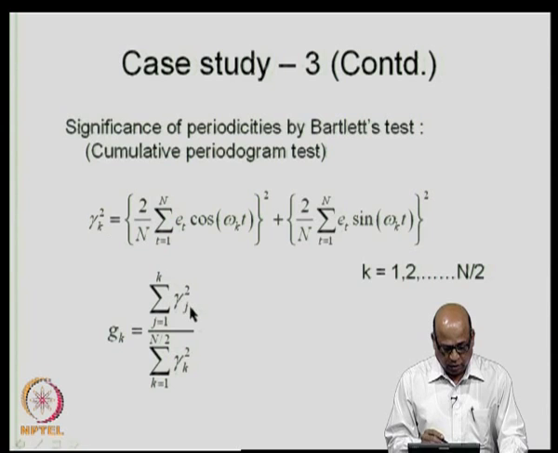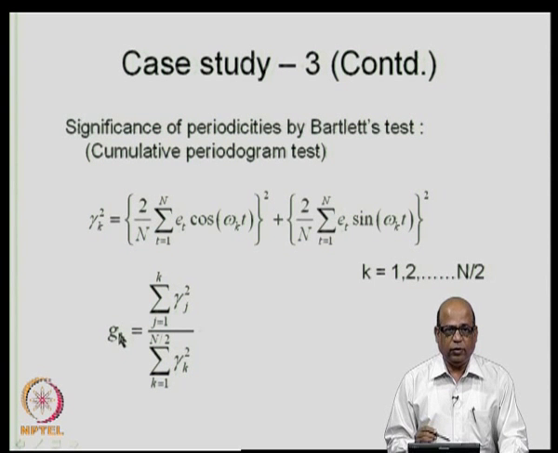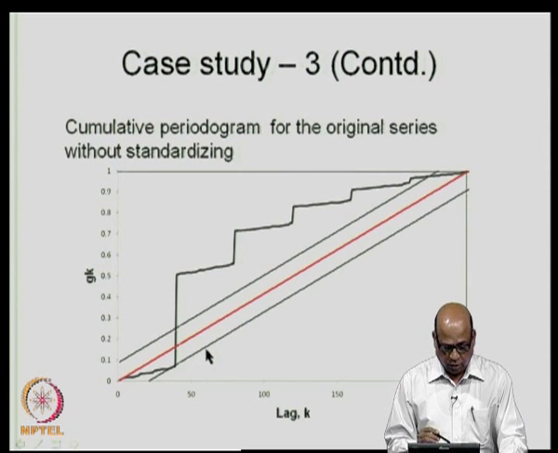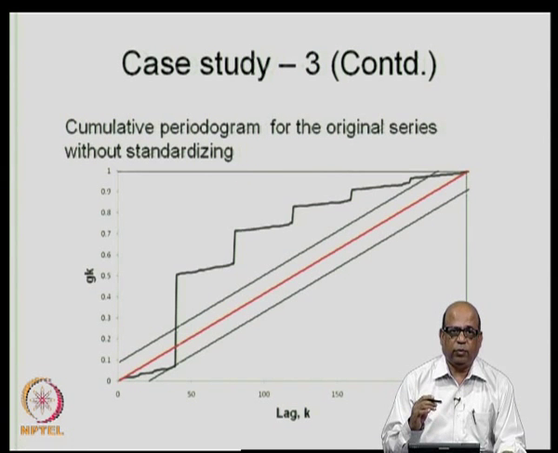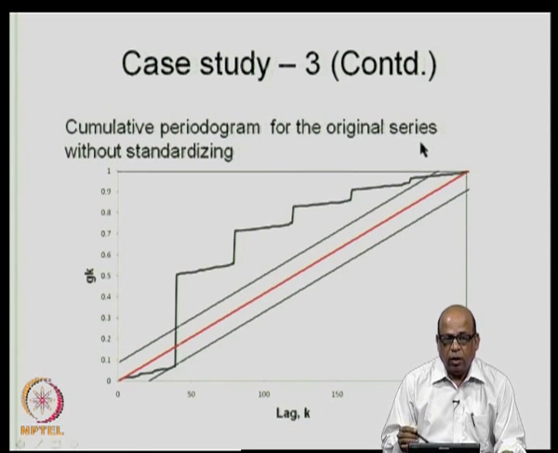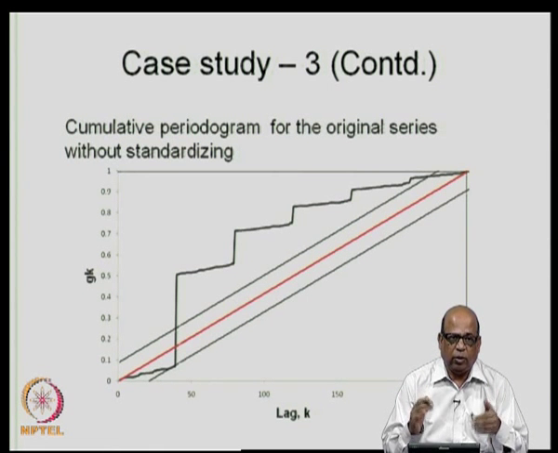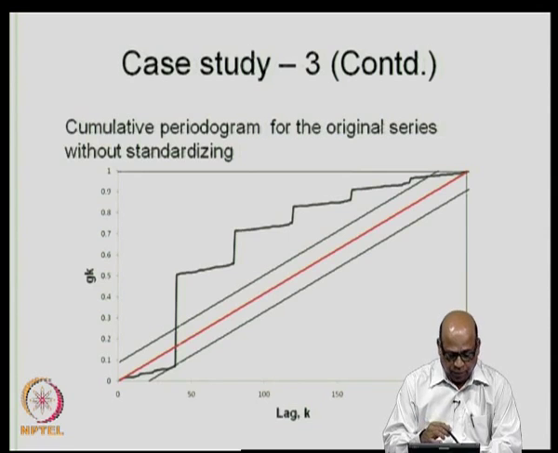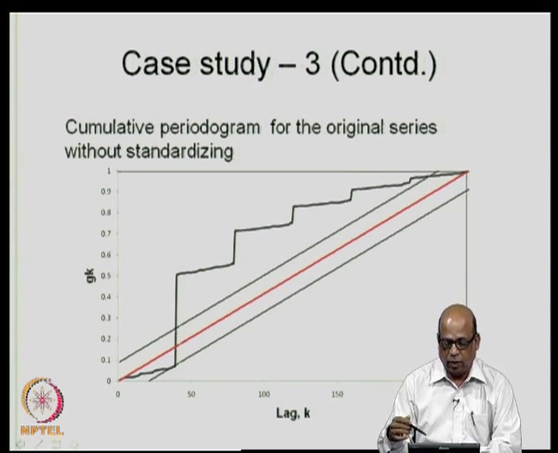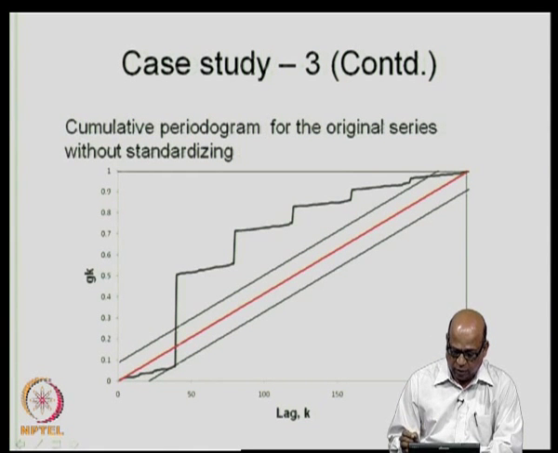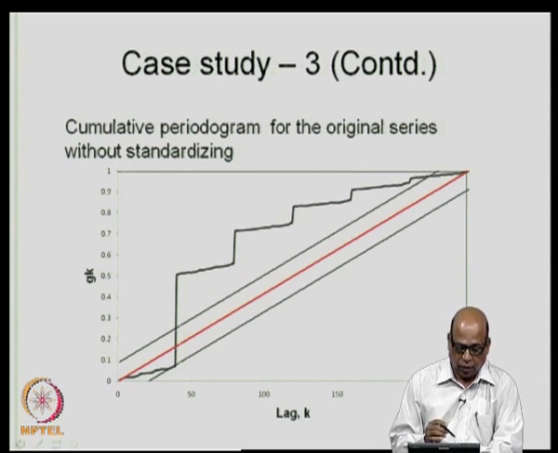So, you know how to calculate gamma k for a given k, and you know now how to calculate G k. Let us say that we calculated G k for the original time series. That means, for all the 480 monthly values, we compute G k and then plot lag k versus G k. Typically, we go up to n by 2. In this particular case, it is 480 by 2, which is 240.